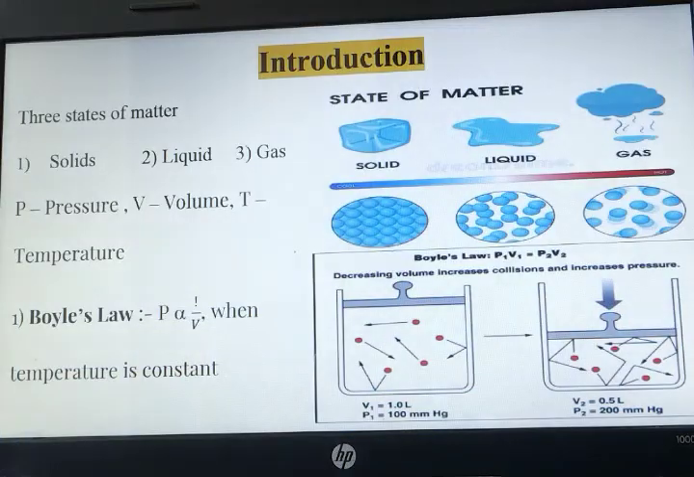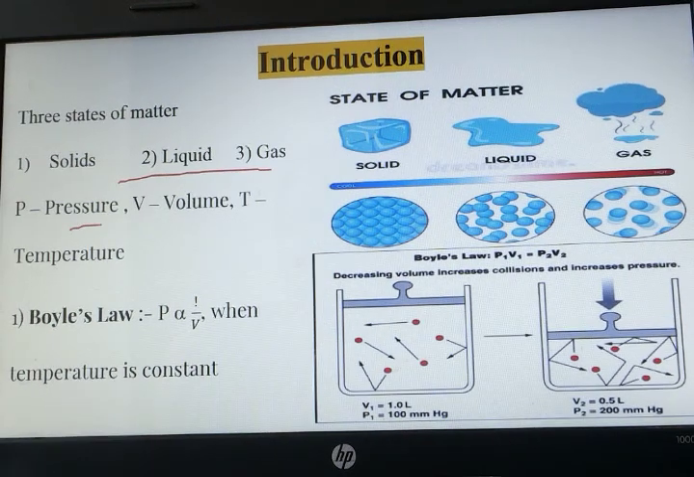So let us start. We have already seen there are three states of matter: solids, liquids and gases. If we are assuming pressure as P, volume as V and temperature as T, then we will see three laws on which gases behave. First law is Boyle's law. It states that pressure is inversely proportional to volume, meaning if pressure increases, volume decreases.